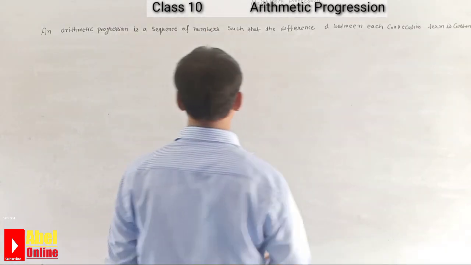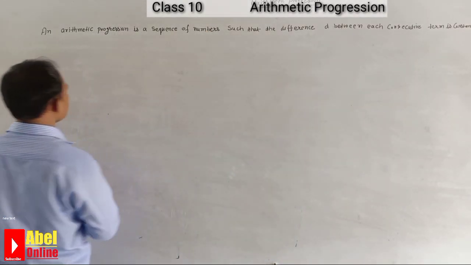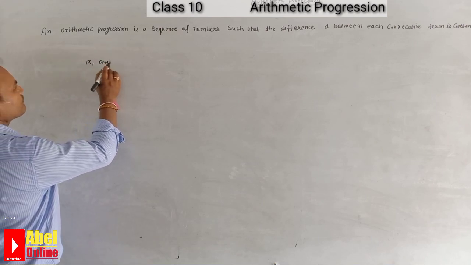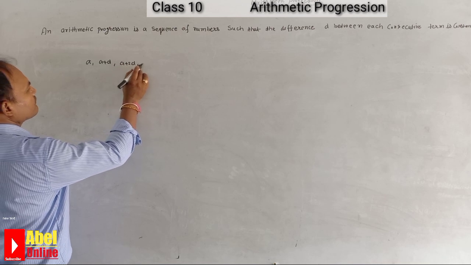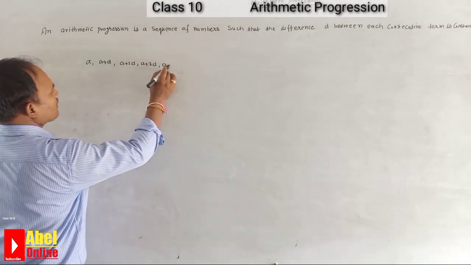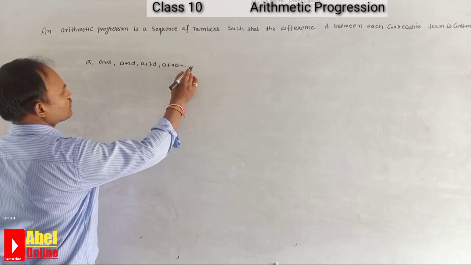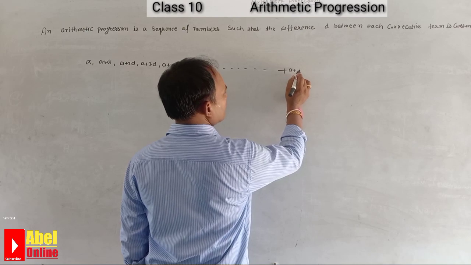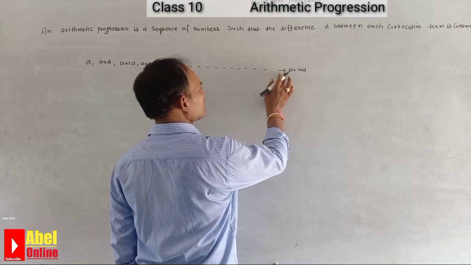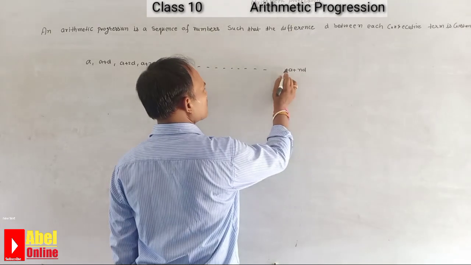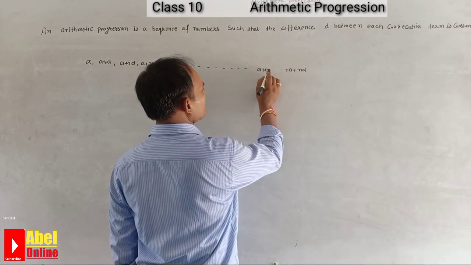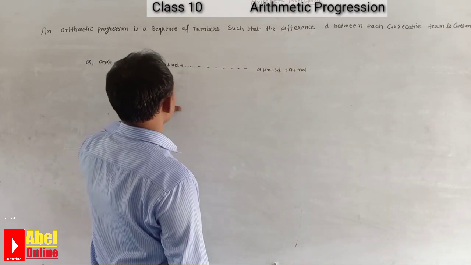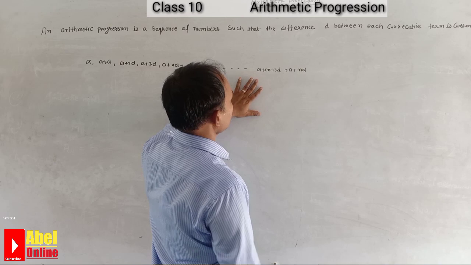So what is the d and what is the general term? When we are talking about the general term, we can say a, a plus d, a plus 2d, a plus 3d, a plus 4d, and so on. The last one is a plus (n minus 1)d.